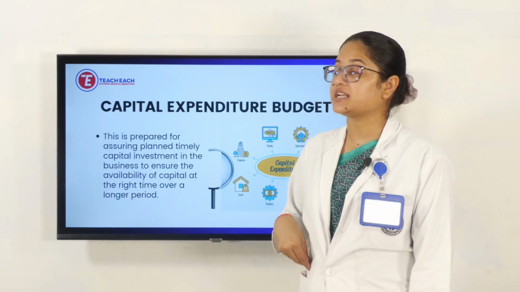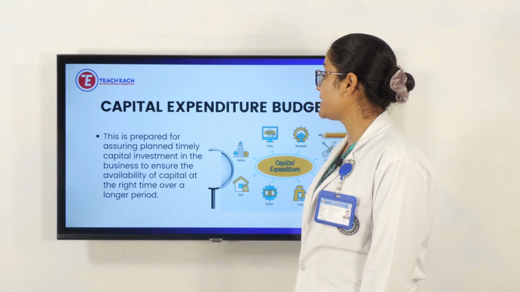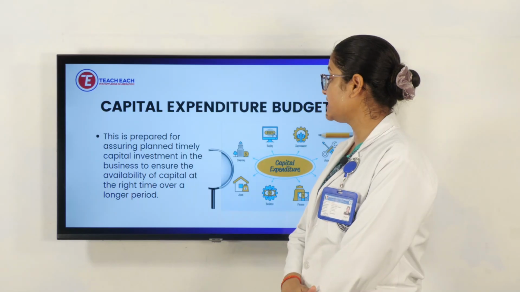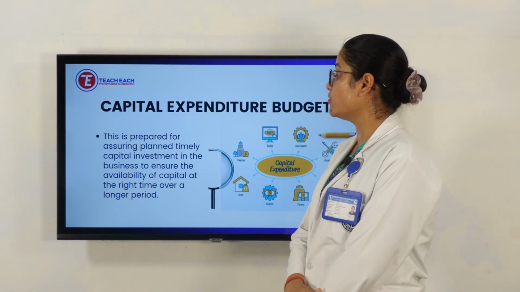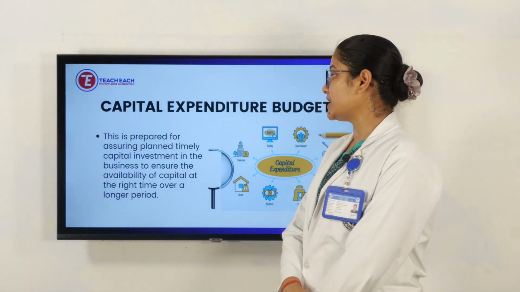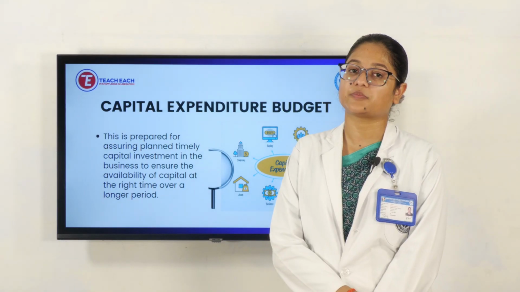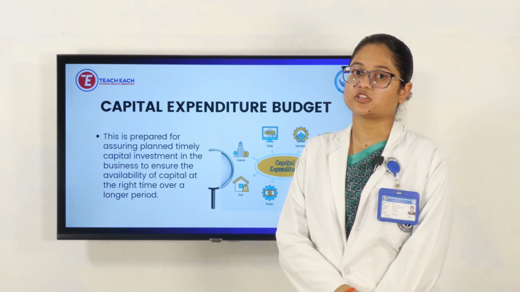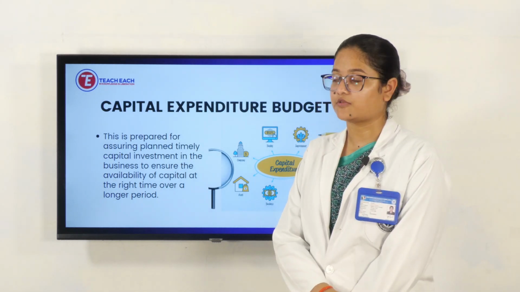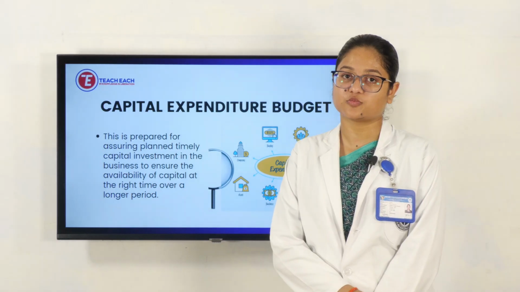Next is capital expenditure budget. This is prepared for assuring planned, timely capital investment in the business, to ensure the availability of capital at the right time over a longer period. It means per product, how they plan for expenditure, for investment, for preparation, and the way they are selling it, so it will be at the right time for a long duration, and the values have to be set for this.